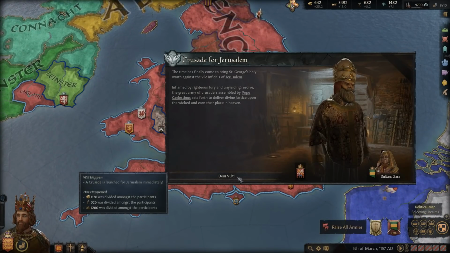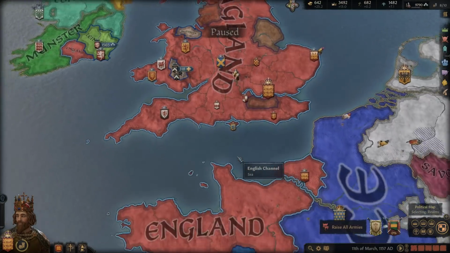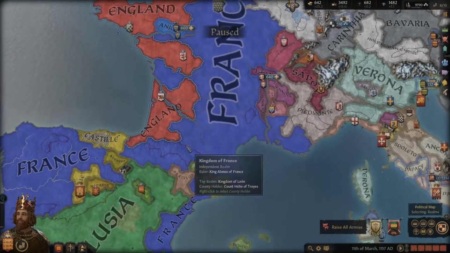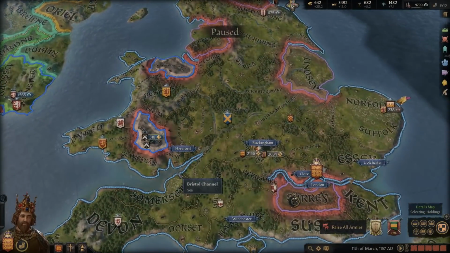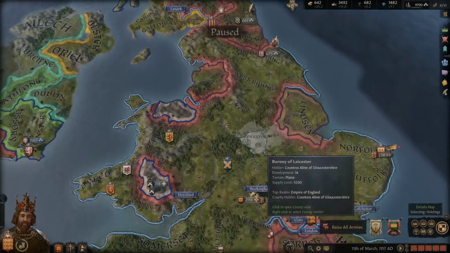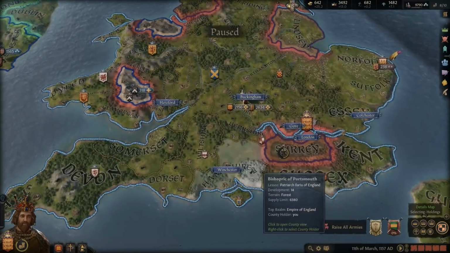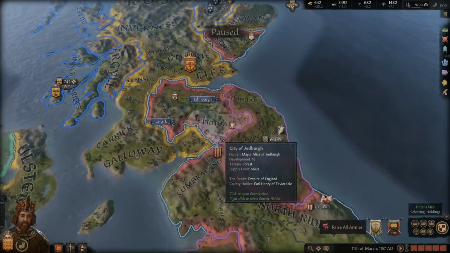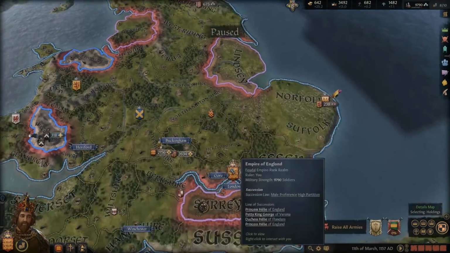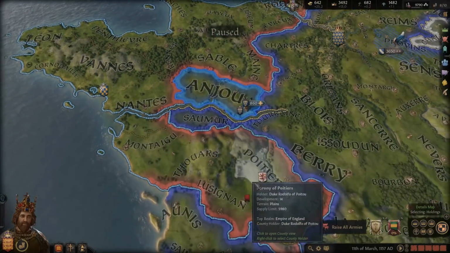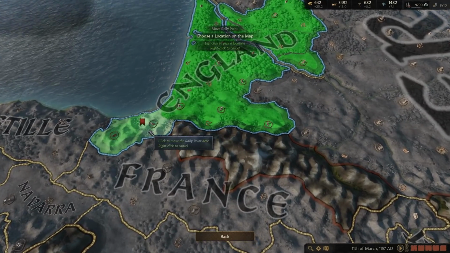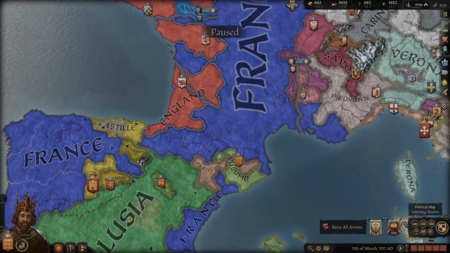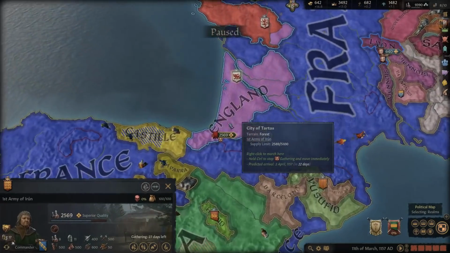So let's go ahead and pause it. And we'll be raising our armies up down here. So let's go ahead and move the rally point. I don't actually know where the damn rally point is. I don't remember where the last place we fought was. I think it was in France. Yeah, I think it was France. So it should be right here. Here we go. So let's move it down here. It's slightly closer. And then we'll raise up our armies.